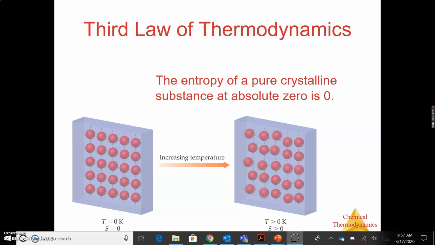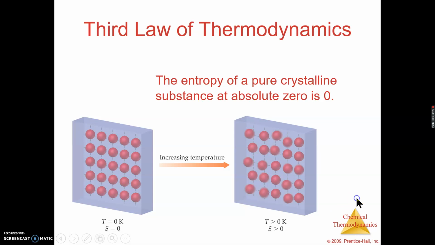All right, so we're going to pick up where we left off, looking here at the third law of thermodynamics. So remember, the first law of thermodynamics: energy is neither created nor destroyed. It's just converted from one form to another. And we also talked about this means that if the system loses energy, then it goes into the surroundings. So knowing that energy is neither created nor destroyed, we can transfer it from system to surroundings or vice versa. We can convert it from one form to another, but energy is conserved.